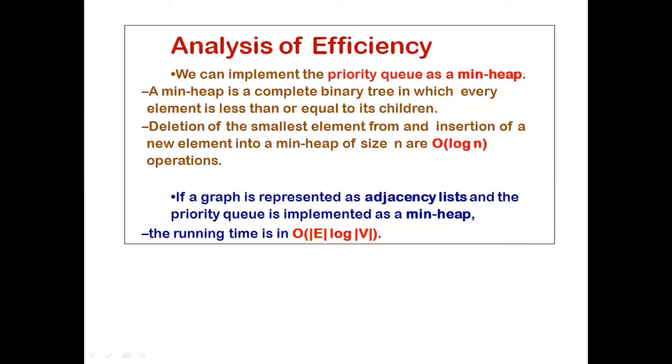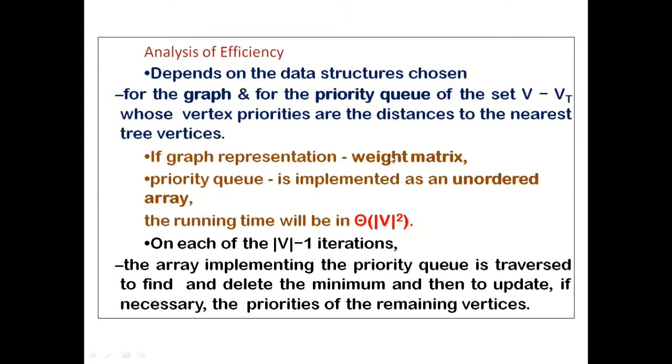So two cases will be there. If the graph is represented through an adjacency list, and the priority queue is represented through a minimum heap, the complexity is E log V. If the graph is represented through an adjacency matrix, and the queue is represented through an array, in that case the order of V square. Okay, this is all about Prim's algorithm.